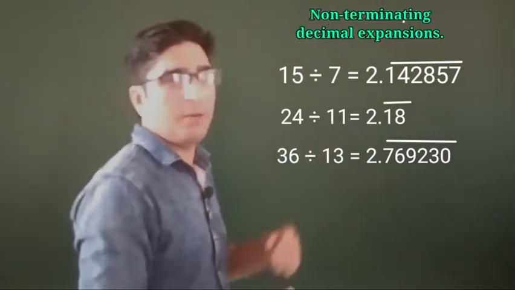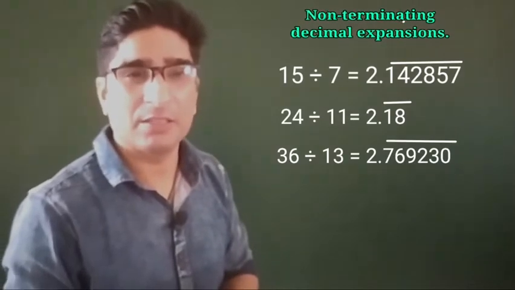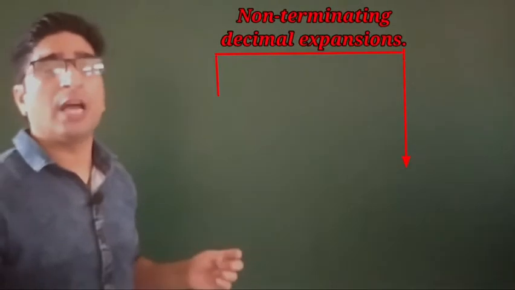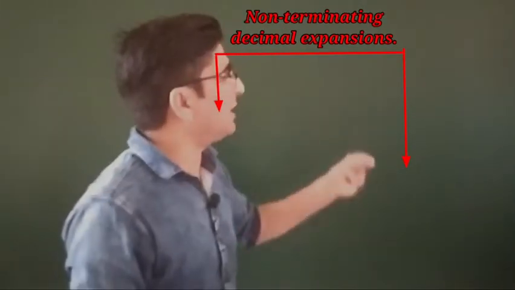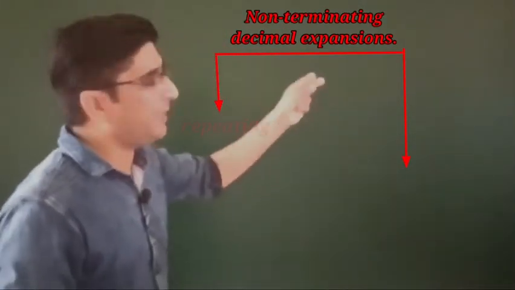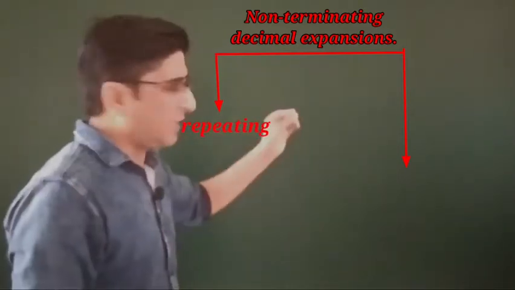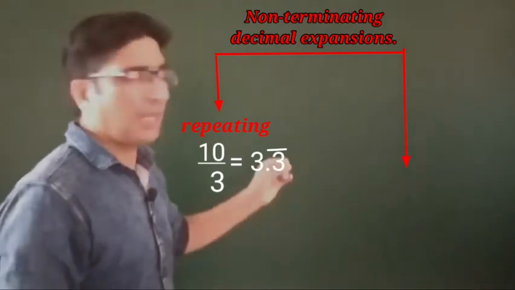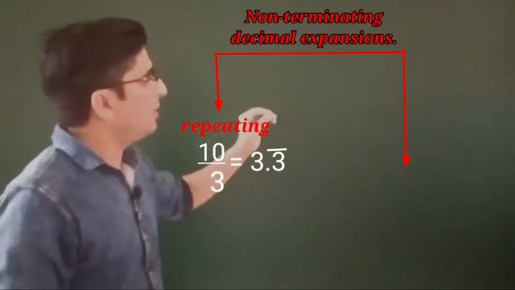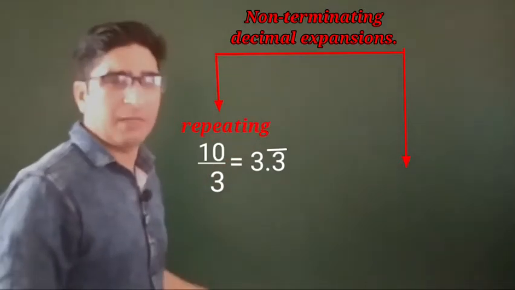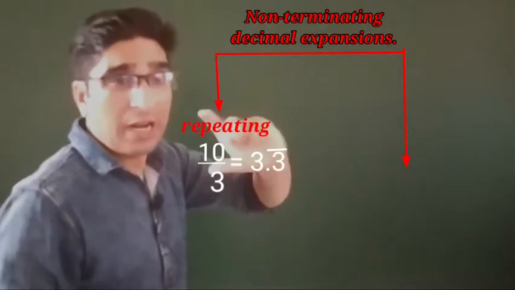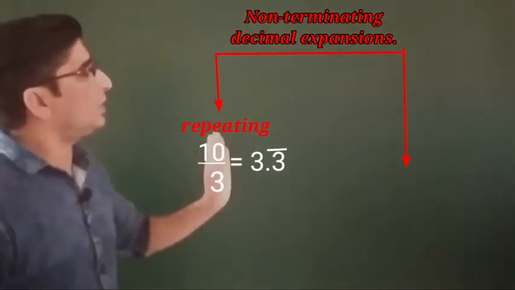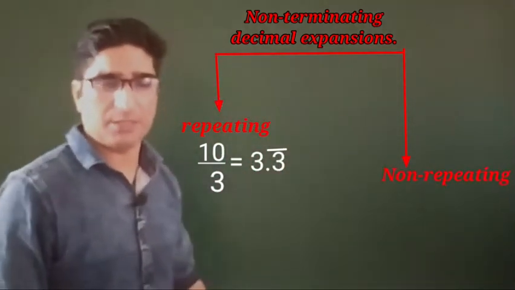Okay? These are non-terminating decimal expansions. Now, non-terminating decimal expansions also have two types. We are discussing the non-terminating repeating decimal expansion, that's 10 by 3 equal to 3.3 recurring. These types of decimal expansions are non-terminating repeating decimal expansions, since here certain digits are repeating. But there is another type also, the non-terminating non-repeating decimal expansion.